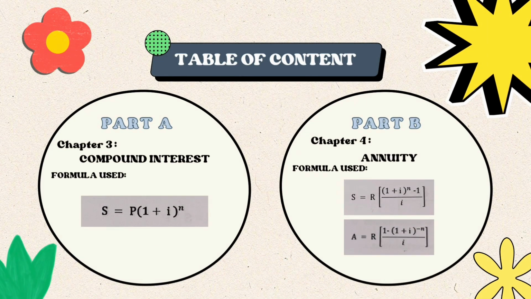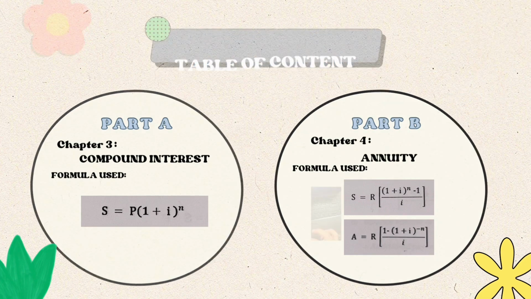Presenting to you about two parts that have been given by Miss Fatin. Part A is Chapter 3, which is Compound Interest, and Part B is Chapter 4, which is Annuity.